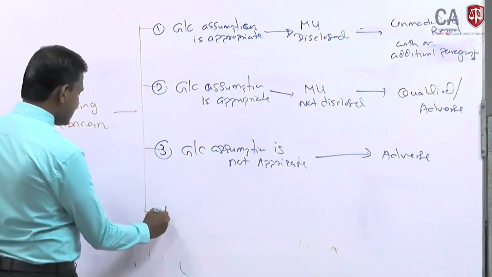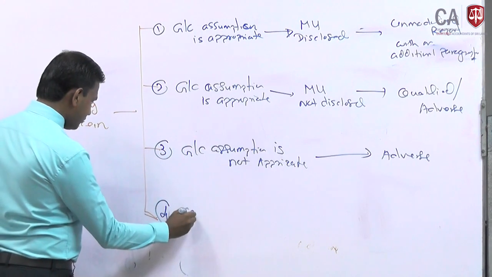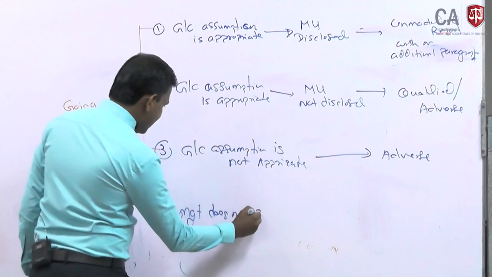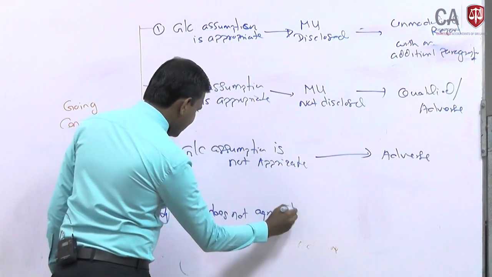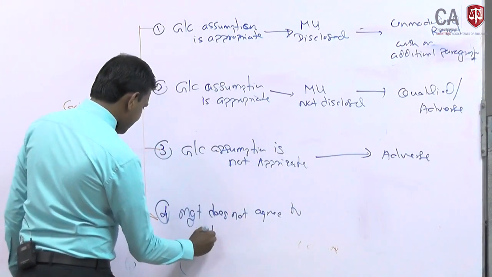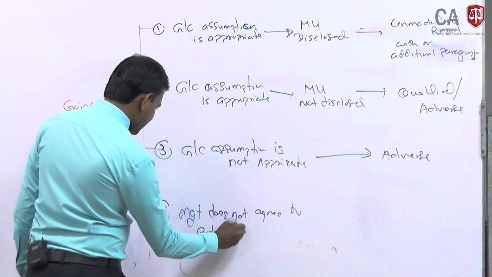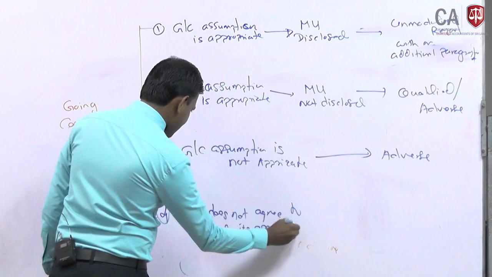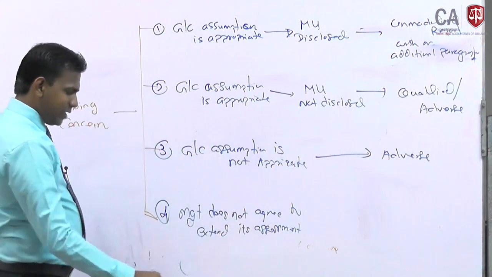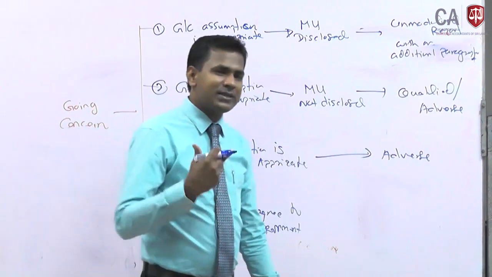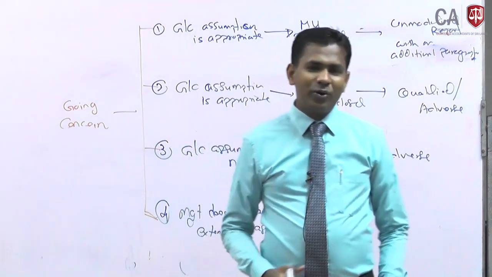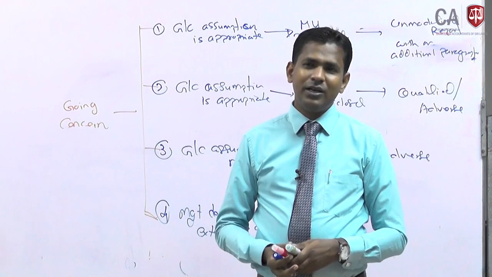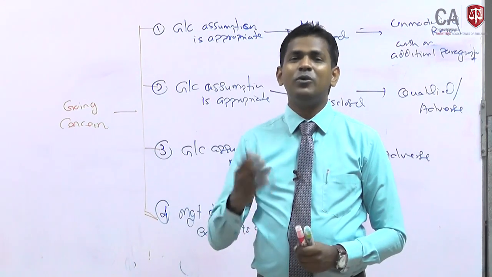The fourth circumstance: management does not agree to extend its assessment. That means the management has done a going concern assessment for 6 months. We tell them no, according to the auditing standard and accounting standard, your assessment should cover a minimum of 12 months or beyond that.